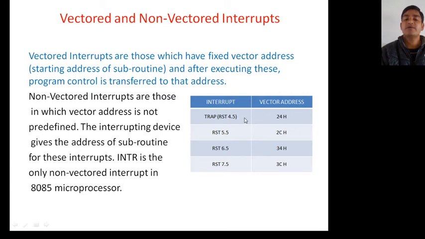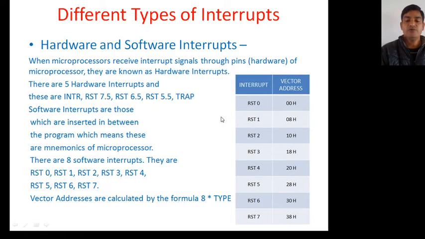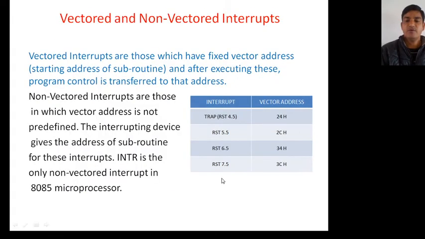Now how will you calculate? Again the same formula: 8 into type. These are your vectored interrupts. For trap, 4.5 into 8: 8 into 4 is 32, plus 8 into 0.5 is 4, so 36. 36 is nothing but 24H in hexadecimal.